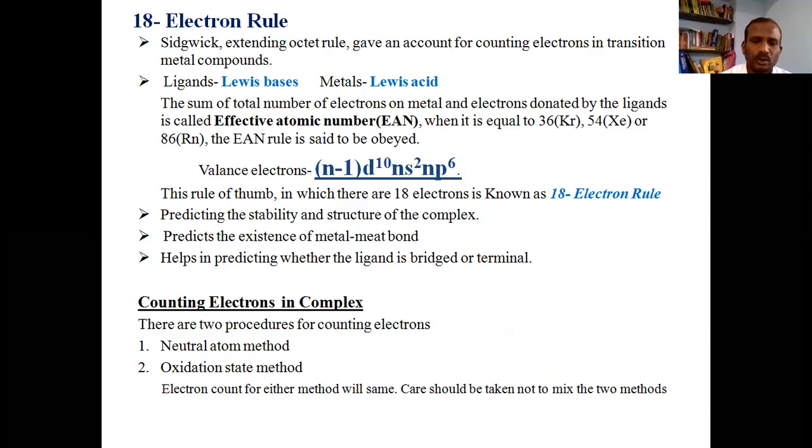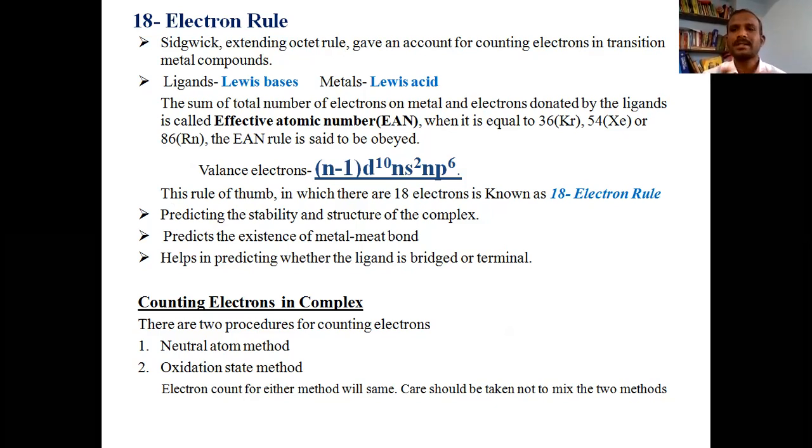We have two different procedures to count the number of electrons, to arrive at whether the complex obeys the 18 electron rule or not. One is the neutral atom method and the other is the oxidation state method. The care to be taken here is that we need to follow strictly only one method.